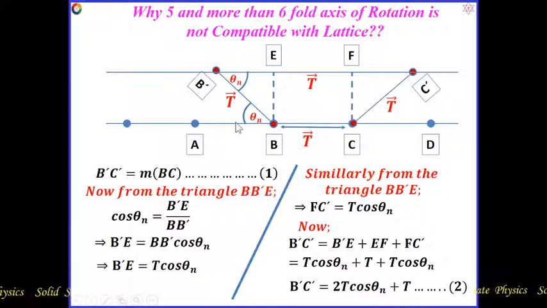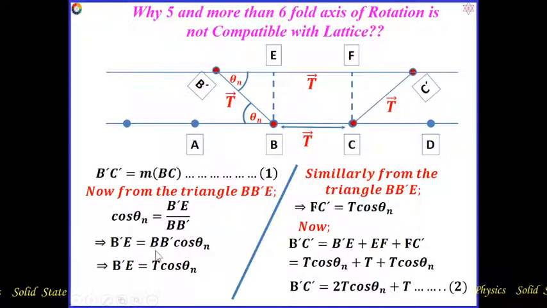Only for that can we claim that B dash to C dash has to be an integral multiple of BC. Now from the triangle B dash E, cos theta n will be equal to B dash E by B dash.